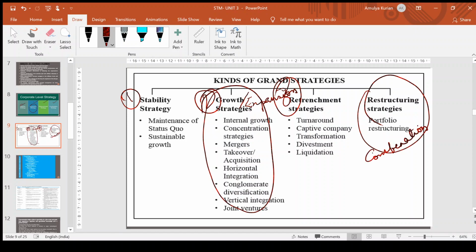Okay, hope you understood. So there are four levels of strategy: corporate level, business level, functional level and operational level, or operational level and functional level. In this, there is corporate level strategy, which has four types of strategy underneath: stability strategy, growth strategy or expansion strategy, retrenchment strategy, and combination strategy or restructuring strategy. So today we will be focusing on the growth strategies.